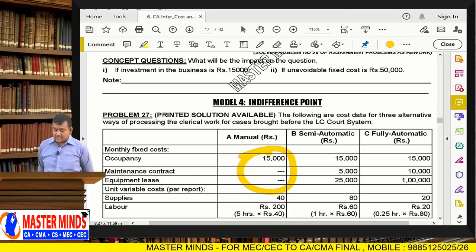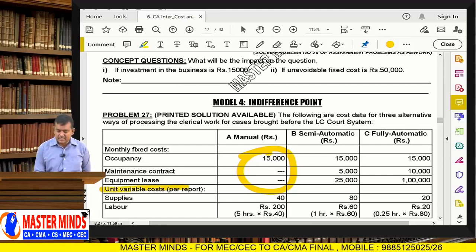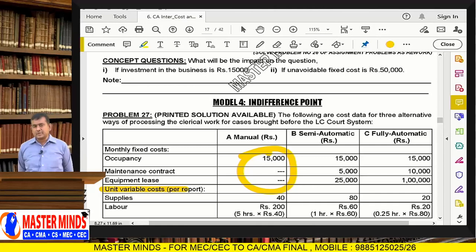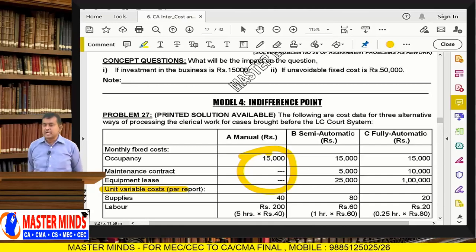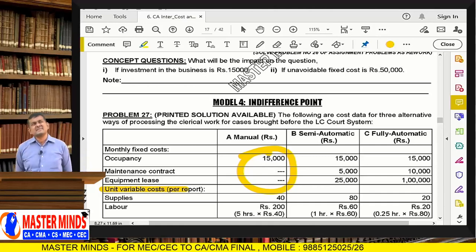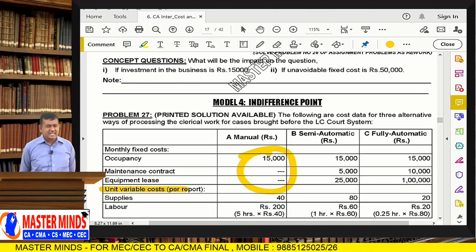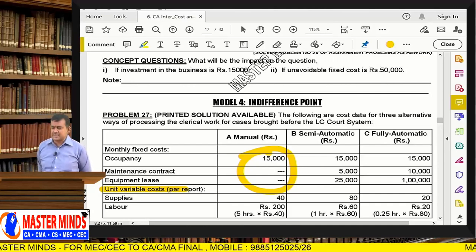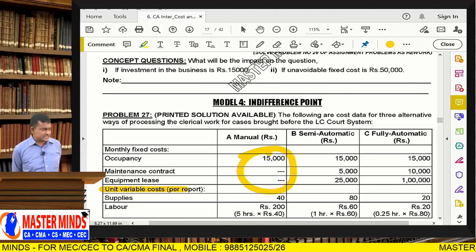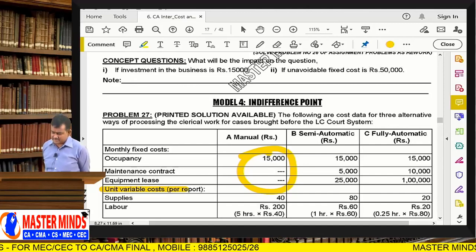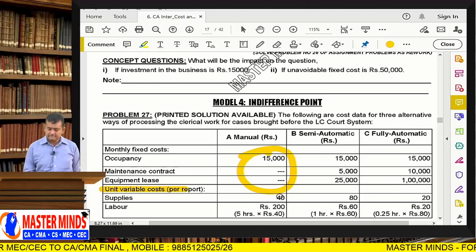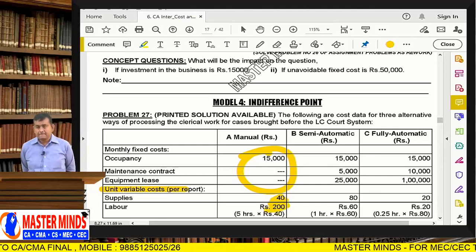Variable cost per report, that is per case, is 240 rupees. Variable elements are material, labor, direct expenses, and all variable portion of overheads. So, this is the manual case.